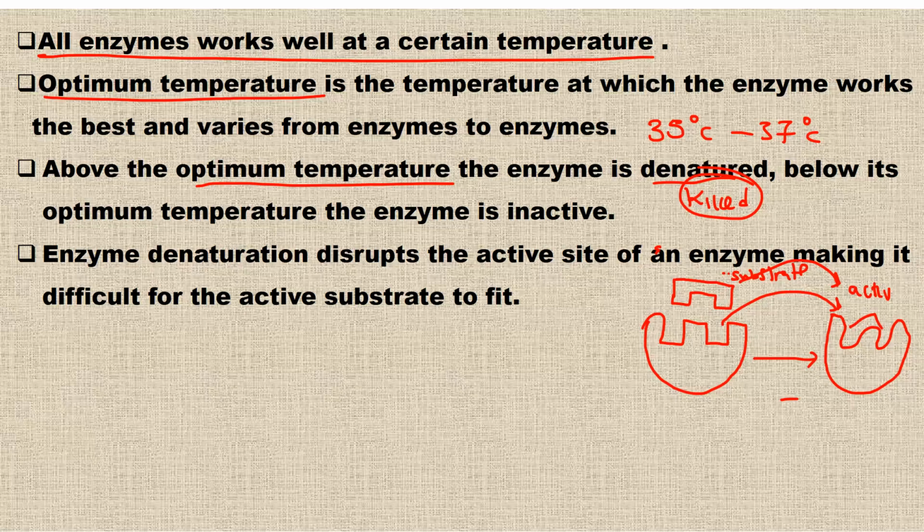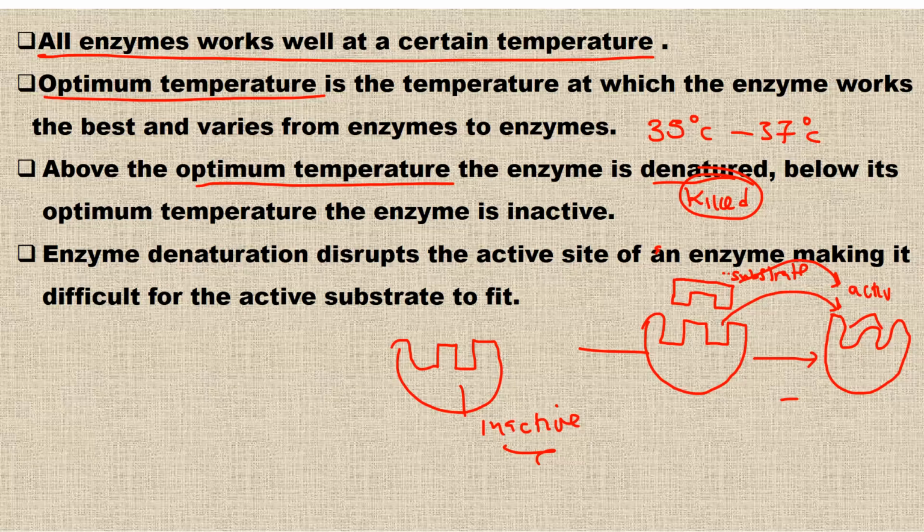Now, what about at low temperature? At low temperature, the enzyme remains the same, the active site and all that remains the same, and also the shape of the enzyme. But at this point, the enzyme is inactive. So sometimes you find this question. At low temperature, we don't use the term denaturation, or the enzyme is not denatured by low temperature, but instead the enzyme remains inactive. That is what slows down the rate of metabolic reaction.